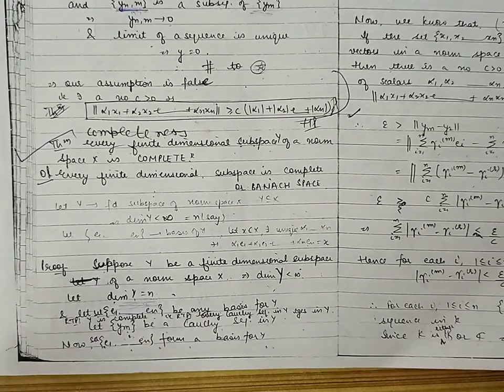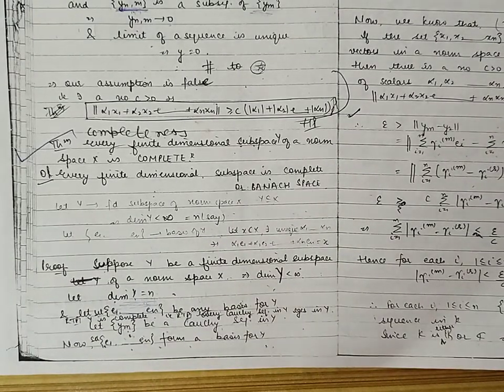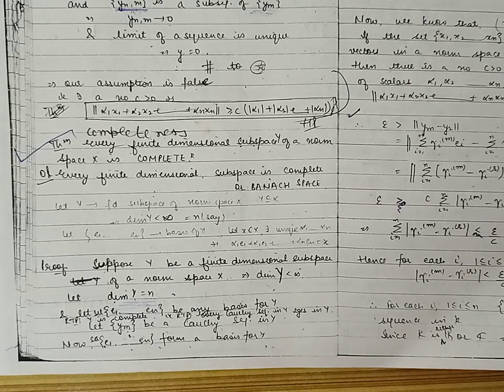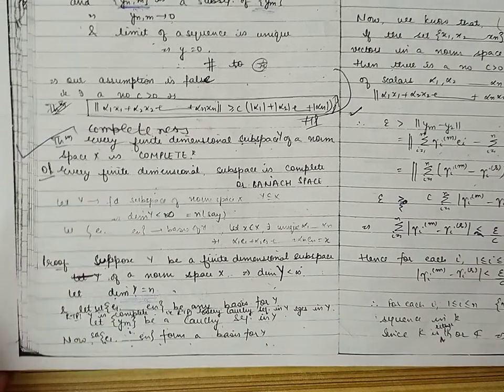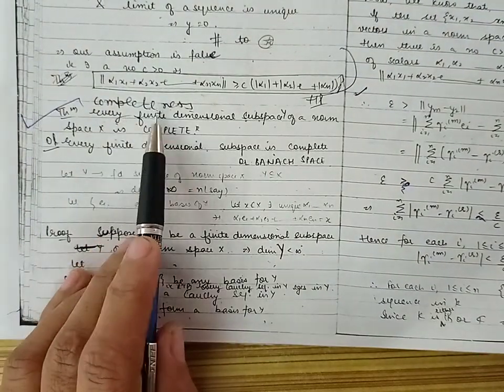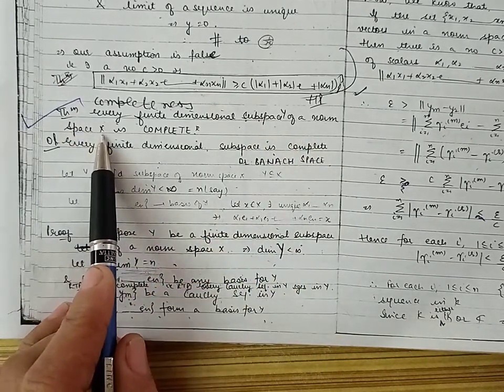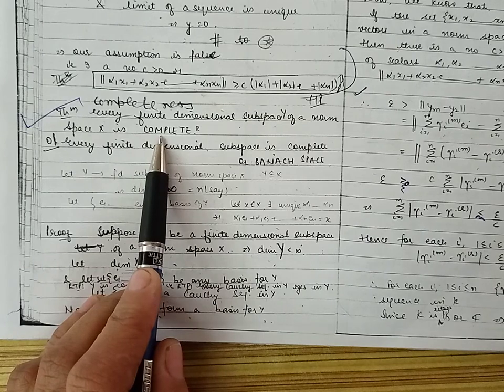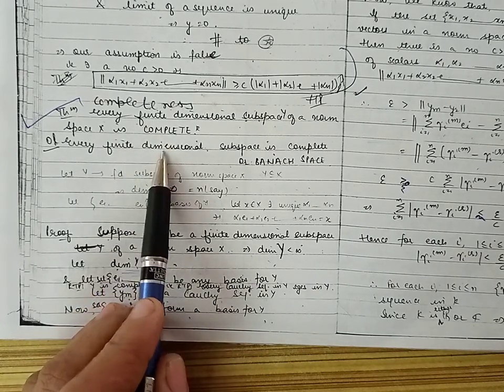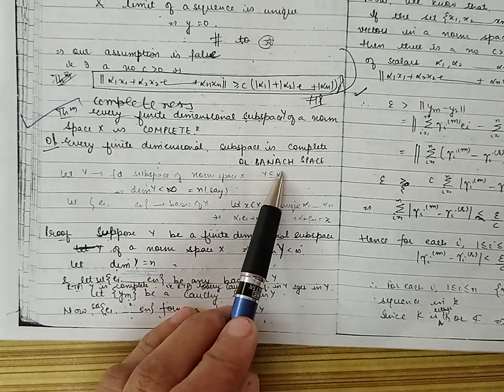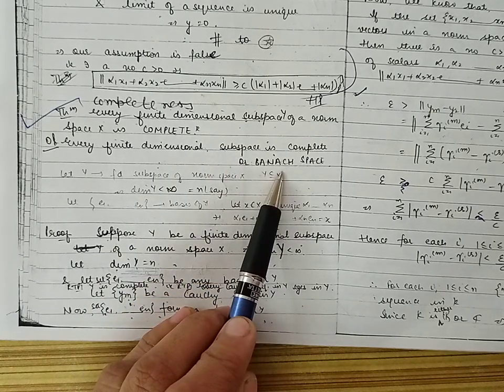Good morning, students. Yesterday we discussed the linear combinations lemma, and today we will discuss its applications. Its first application gives the completeness of a finite dimensional subspace of a normed space. The theorem is: every finite dimensional subspace Y of a normed space X is complete. Or we can say that every finite dimensional subspace is a Banach space. Banach space means complete normed space.